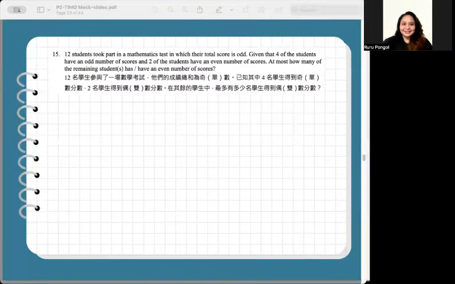In number 15, 12 students took part in a mathematical test in which their total score is odd.